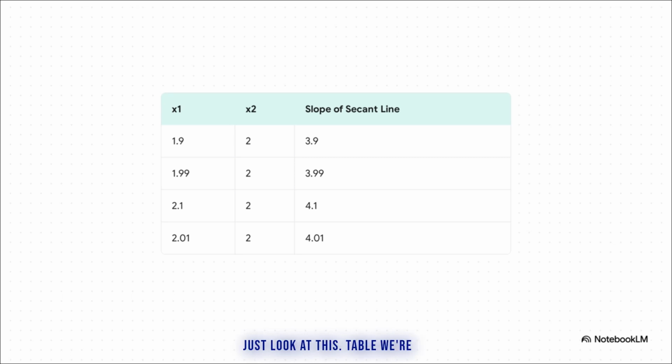Now, just look at this table. We're calculating the average slope between points that are incredibly close to 2. See what happens when we come at it from the left side. With 1.9 and then 1.99, the slope gets closer and closer to a specific number. And check it out. The same thing happens from the right, coming from 2.1, then 2.01. It's like both sides are squeezing in on the real answer.